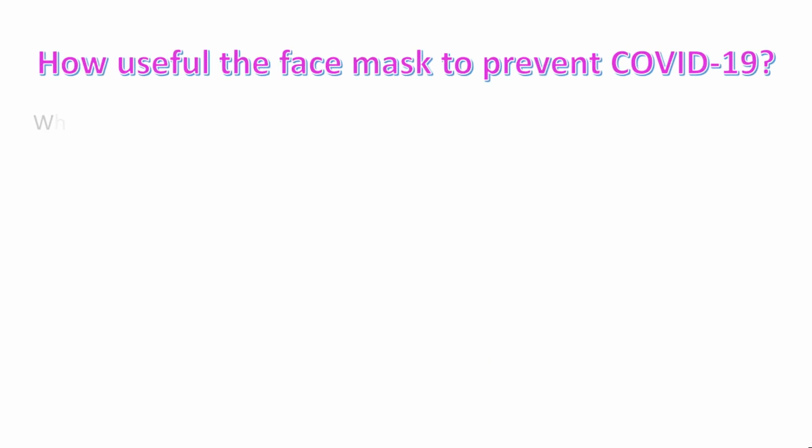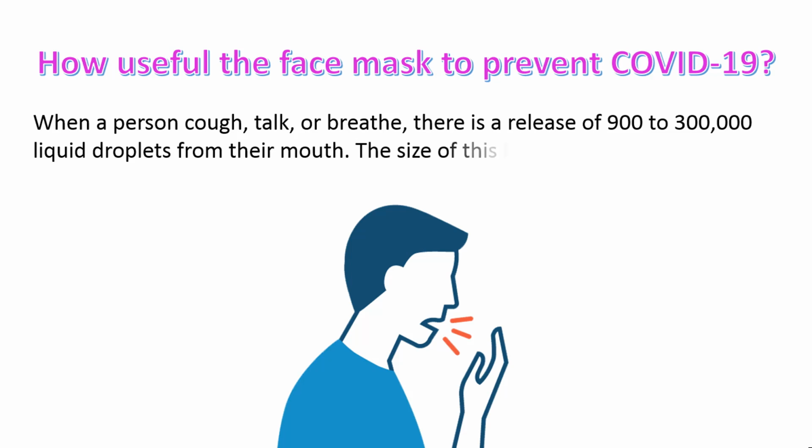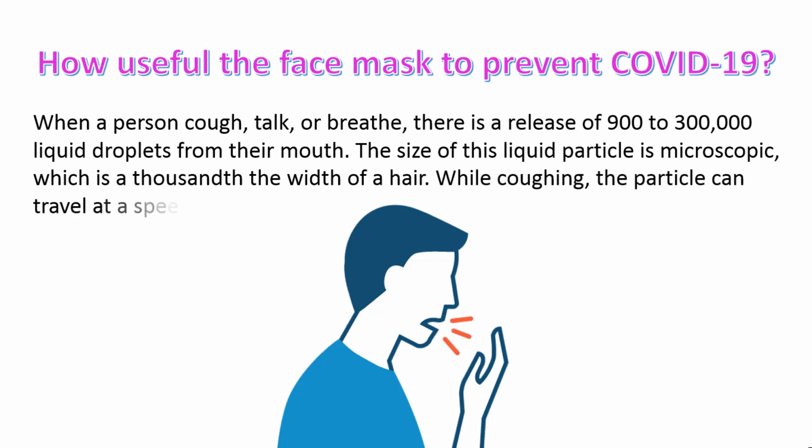How useful is the face mask to prevent COVID-19? When a person coughs, talks, or breathes, there is a release of 900 to 3 lakh liquid droplets from their mouth. The size of these liquid droplets is microscopic, which is a thousandth the width of a hair. While coughing, the particles can travel at a speed of up to 60 miles per hour.